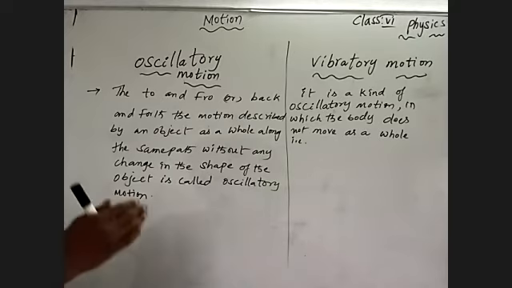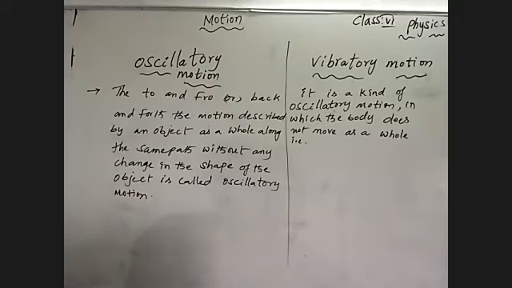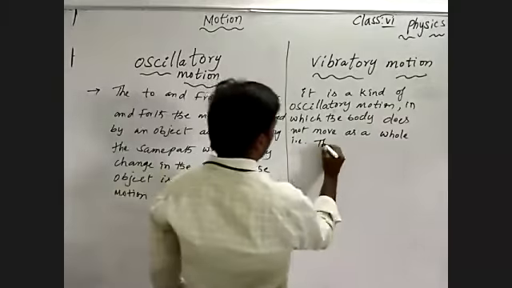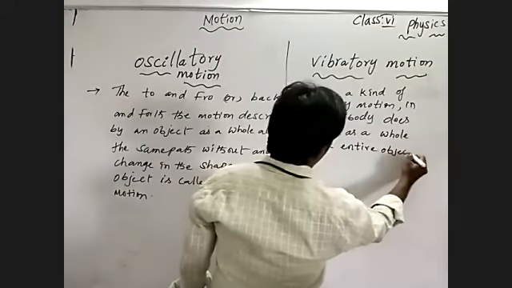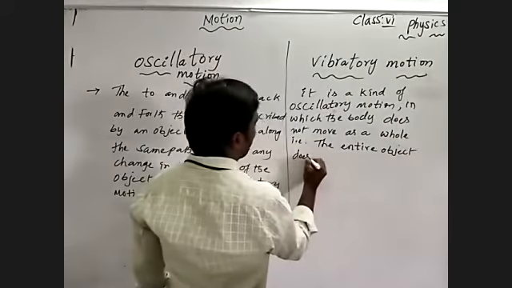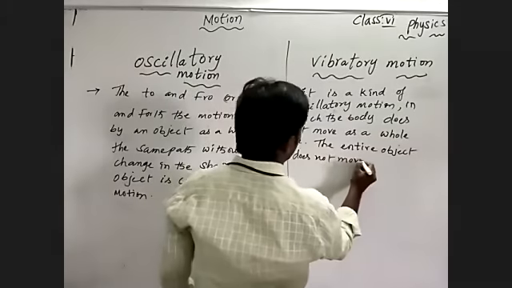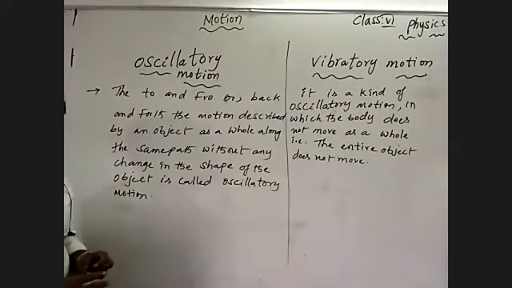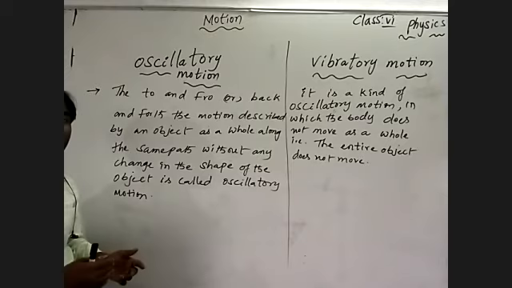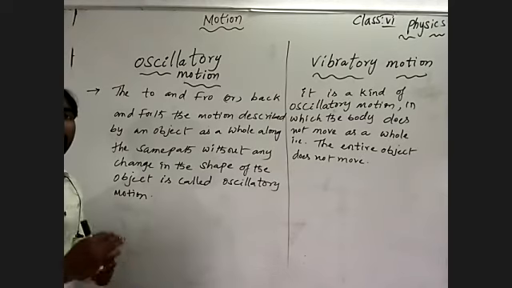The whole body part never moves in the vibratory motion because it changes the shape. So we can say the entire object does not move. The whole body never moves because inside, the particles of the solid are only making vibration.